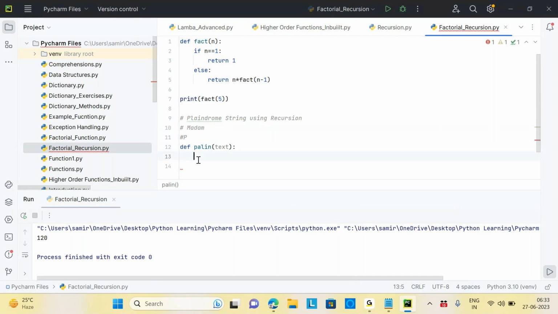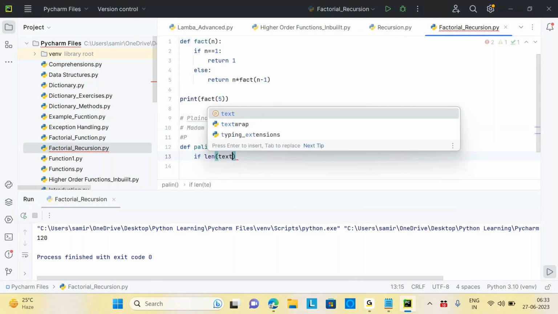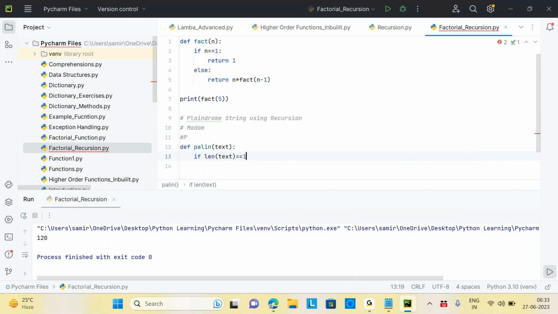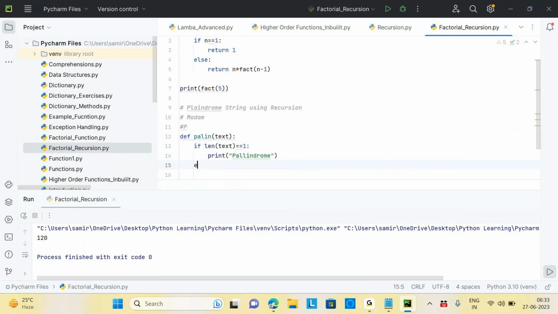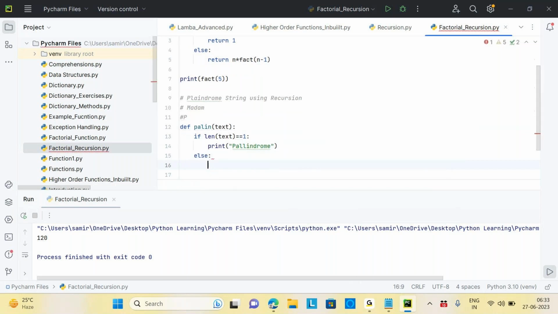The condition would be: if the length of my text equals 1, then I will directly print that it's a palindrome. Right? Make sense? Yes, sir. Else, I need to check it.